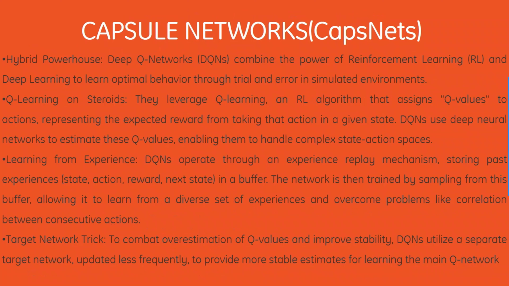Learning from experience, DQNs operate through an experience replay mechanism, storing past experiences in a buffer. The network is then trained by sampling from this buffer, allowing it to learn from a diverse set of experiences and overcome problems like correlation between consecutive actions. Then we have the target network trick to combat overestimation of Q values and improve stability. DQNs utilize a separate target network, updated less frequently, to provide more stable estimates for learning the main Q network.